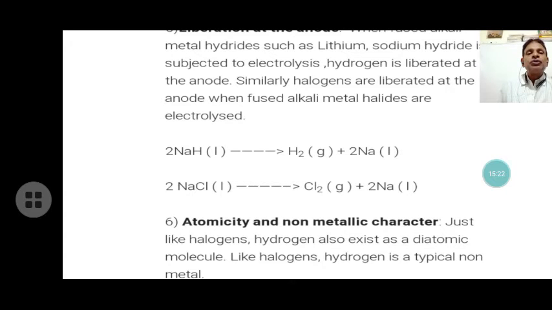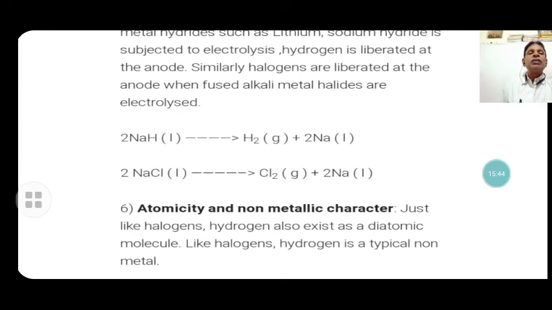Now look here, in sodium chloride the negative ion is also liberated at the anode, the positive terminal. Same as that, hydrogen is also liberated at the positive terminal, and chlorine is also liberated at the positive terminal. That's why the liberation of hydrogen at the anode is the same as in the halogens.